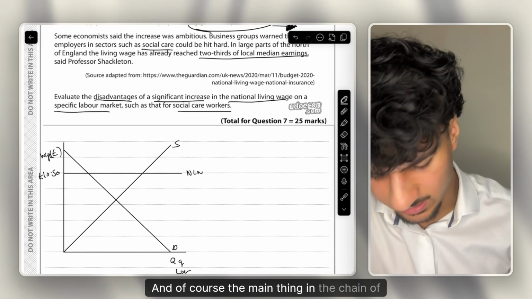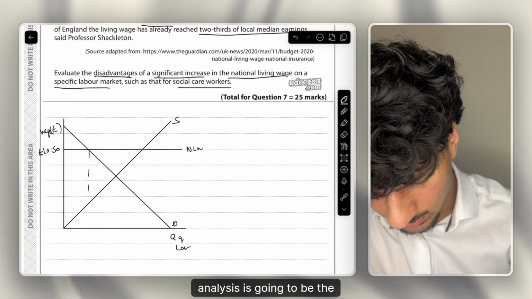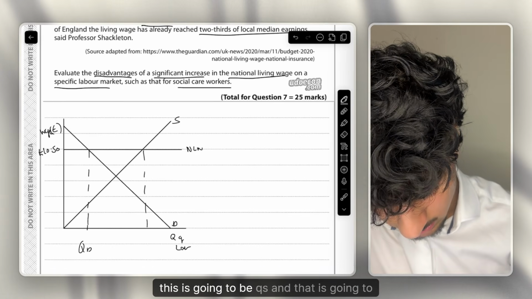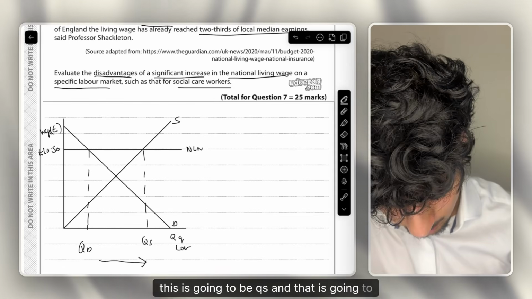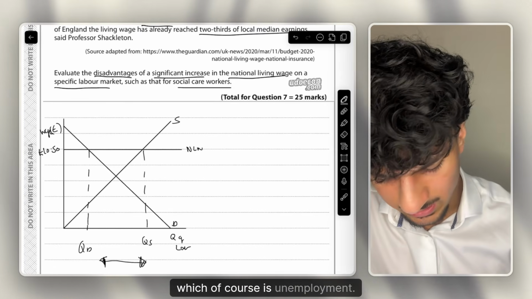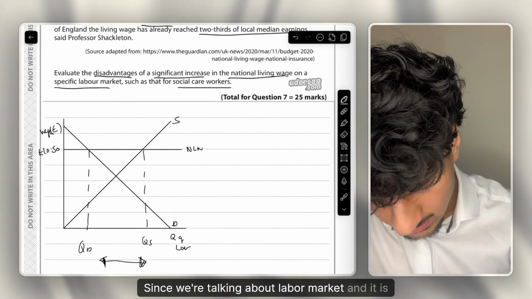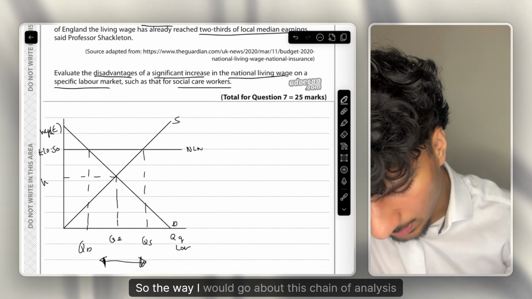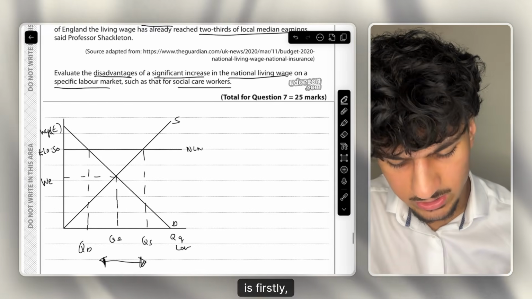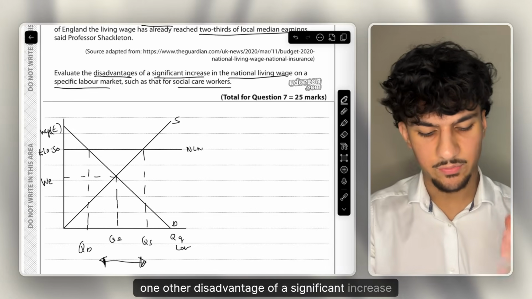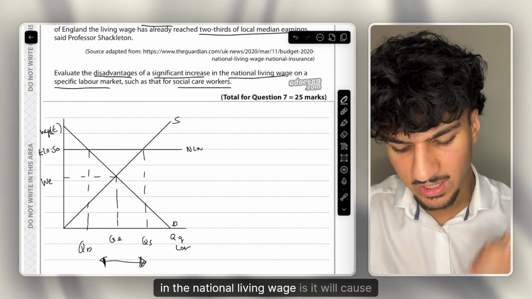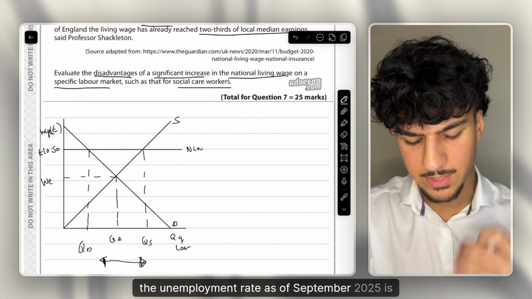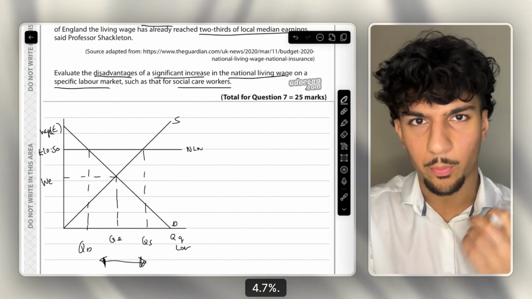And of course, the main thing in the chain of analysis is going to be the excess supply of labour. So this can be QD, this is going to be QS, and that is going to represent the excess supply, which of course is unemployment, since we're talking about the labour market. And it is quite relevant here, I believe, to also label up the equilibrium. So the way I would go about this chain of analysis is, firstly, one other disadvantage of a significant increase in the national living wage is it will cause unemployment. For example, in the UK, the unemployment rate as of September 2025 is 4.7%.